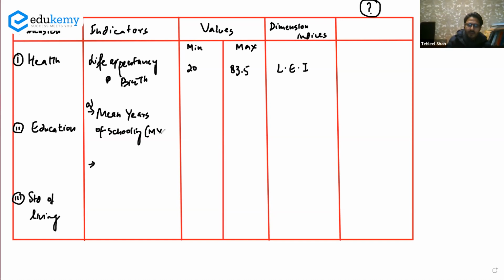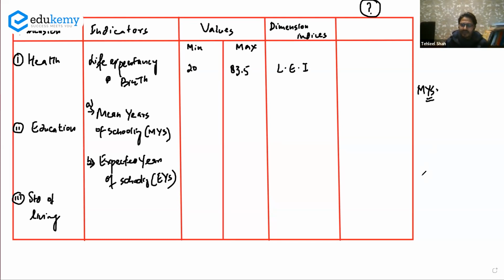Denoted by MYS, mean years of schooling. The second indicator for education is expected years of schooling, denoted by EYS. Okay, so mean years of schooling and expected years of schooling. Now you might ask, sir, what is mean years of schooling? What is MYS? And what is EYS, that is, expected years of schooling?